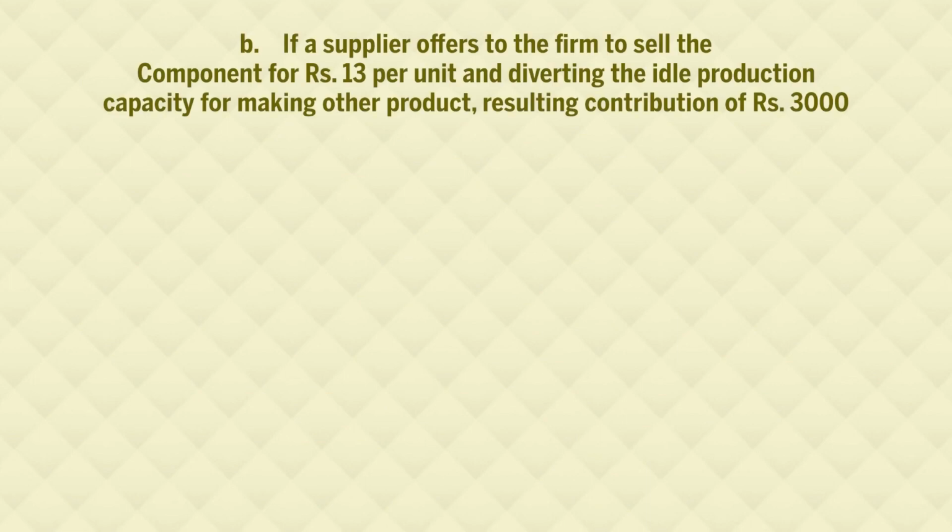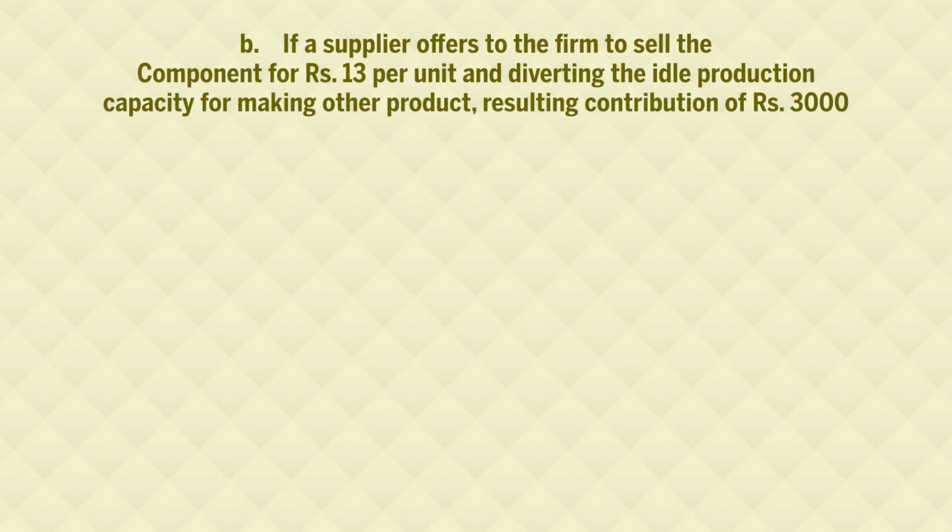Now, for situation B, the supplier offers to sell the component for rupees 13 per unit, and now, as we are going to purchase from the market, we will have idle capacity of the plant, and that idle capacity we divert towards making another component, which results in a contribution of rupees 3,000.